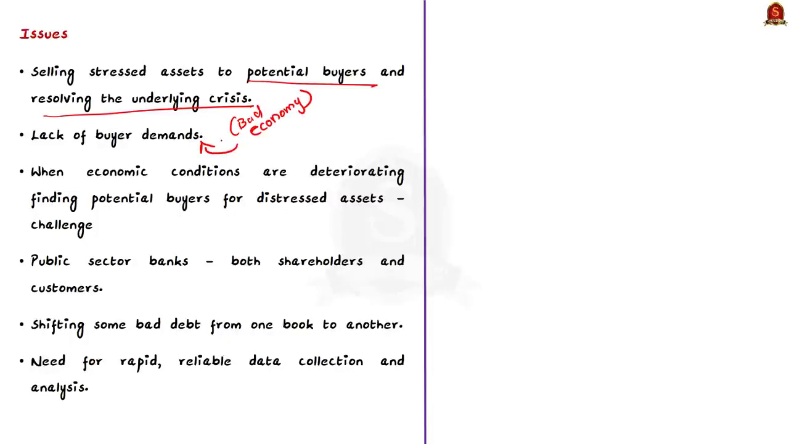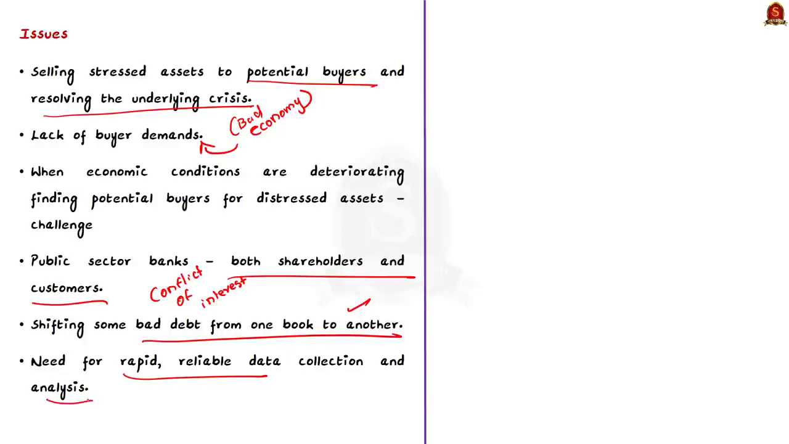Also, the public sector banks will be both shareholders and customers of the bad bank, and it will lead to the danger of the bad bank being a means to shift bad debt from one book, that is the public sector bank, to the other book, that is the bad bank's book. The next key challenge includes the need for rapid, reliable data collection and analysis, because there is actually a lack of reliable data collection and analysis. It requires financial as well as more manpower.